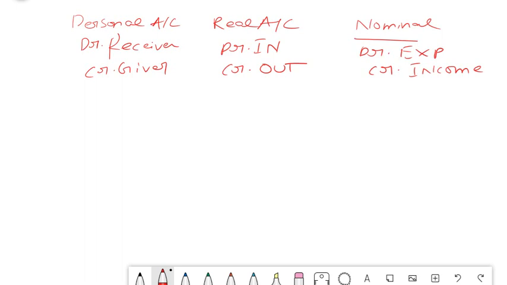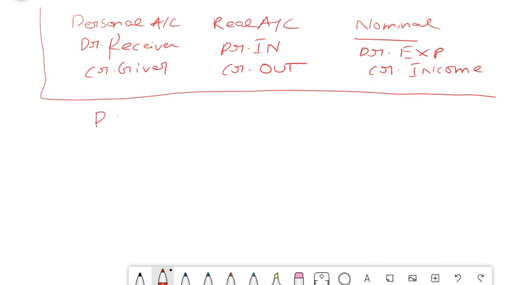Apart from this, I also told you that there is something called your P&L and balance sheet concept. These rules are generally for those who are beginners. It gives them good clarity about how to post a journal entry. Apart from this, there is one more method which I have been explaining, that is your P&L and balance sheet method. In your P&L, there is again a division into debit and credit.